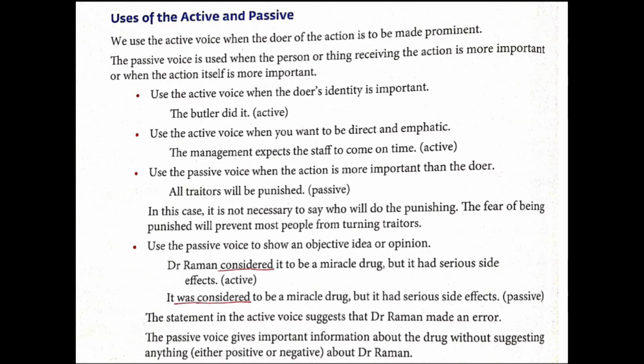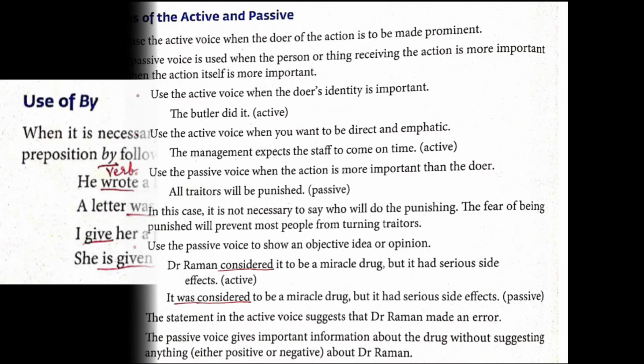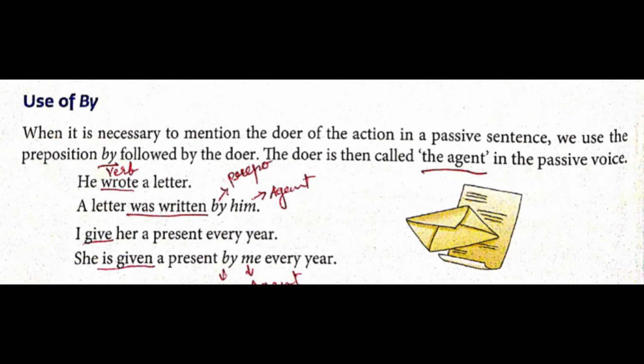Now, the passive voice gives important information about the drug without suggesting anything, either positive or negative, about Dr. Raman. That what? That it was considered to be a miracle drug, but it had side effects. By whom? Dr. Raman, because he had made it. Now here, use of by, where we are going to use the by agent. Let's see. When it is necessary to mention the doer of the action in the passive sentence, we use the preposition by followed by the doer. The doer is then called the agent in the passive voice.